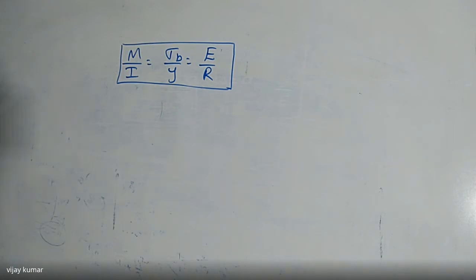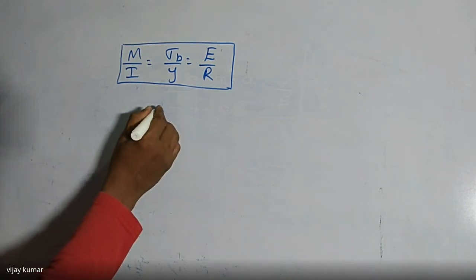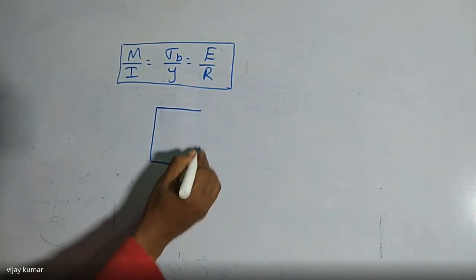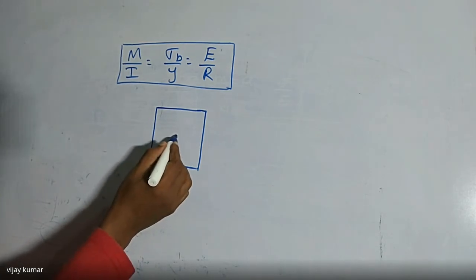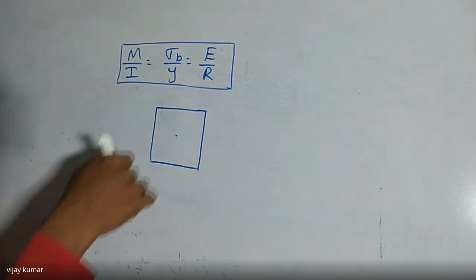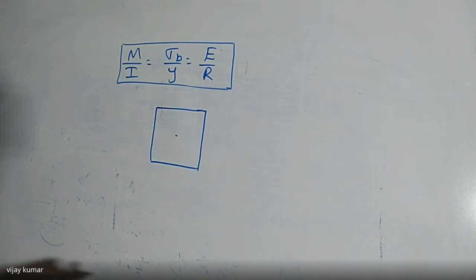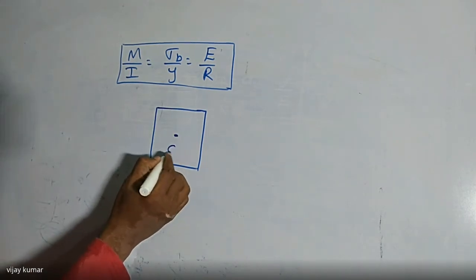Now, for example, if you take one body here, this is a cross section of the beam. This is a square cross section, so it is symmetrical about X and Y. For a symmetrical body, we are finding the center of gravity.